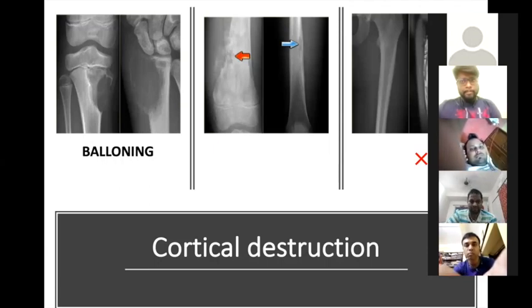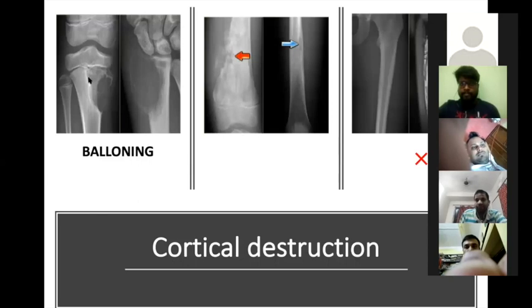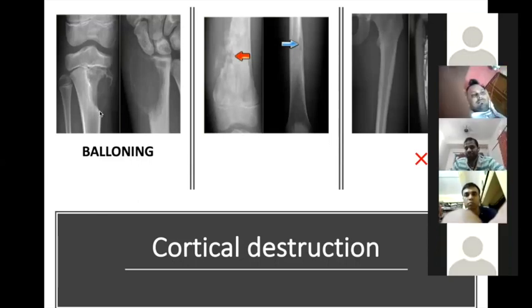Yeah, with the metaphyseal lesion, which is abutting on the growth plate with some sclerotic area. See the margin of transition, the margin is very sclerosed. Narrow zone of transition. Yeah. Narrow zone of transition, and it is immature. So what is the diagnosis? This view. What is the diagnosis?